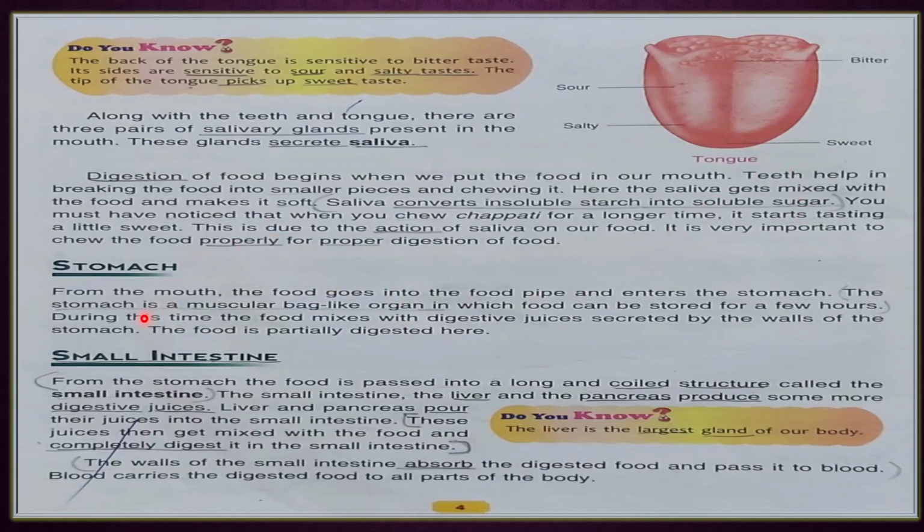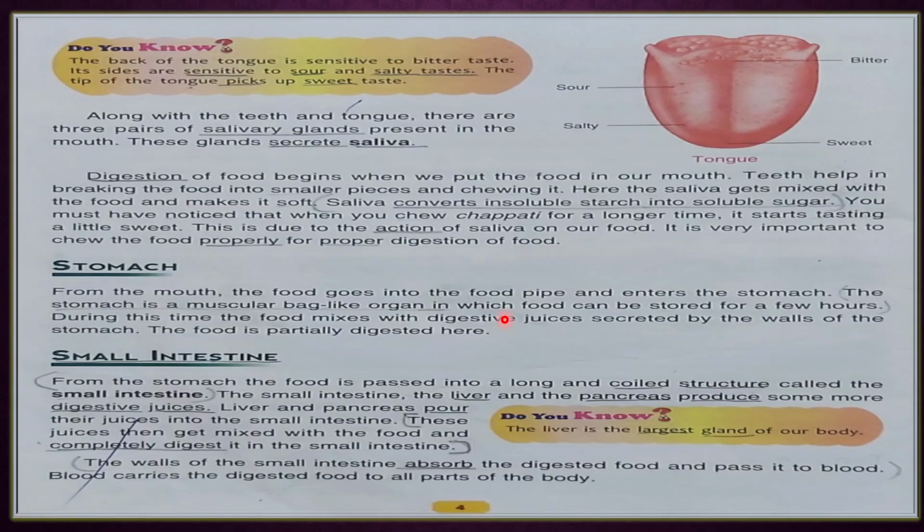After this, from the mouth the food goes where? Into the food pipe and enters the stomach. Now how is the stomach? See the shape of the stomach. The stomach is a muscular bag in which food can be stored for a few hours. Okay, so here in the stomach the food is partially digested. So underline all this sentence, most important point.